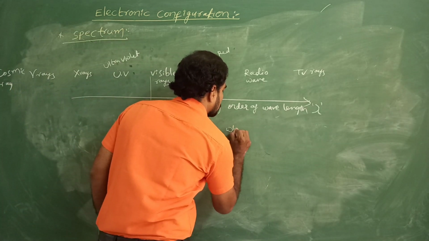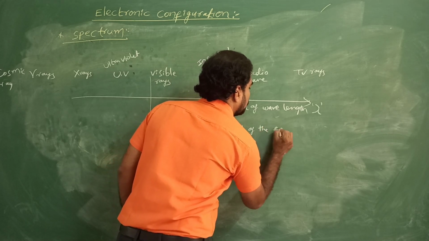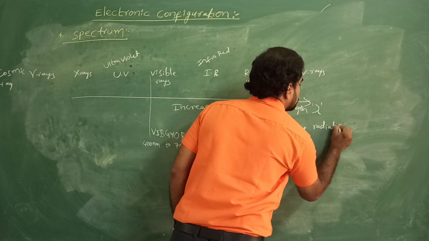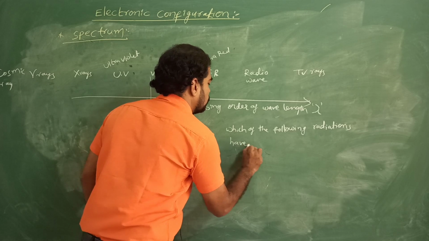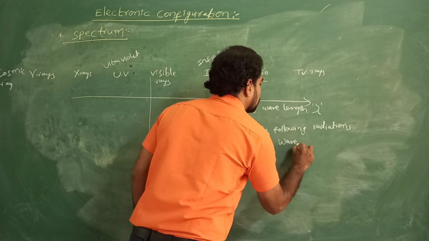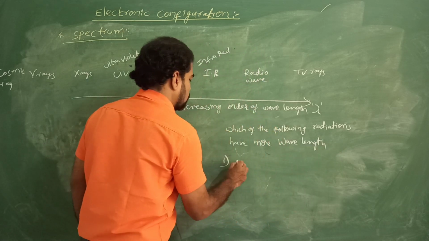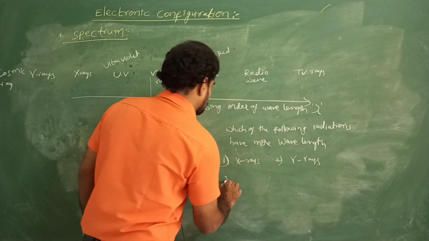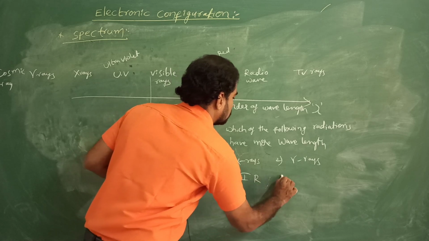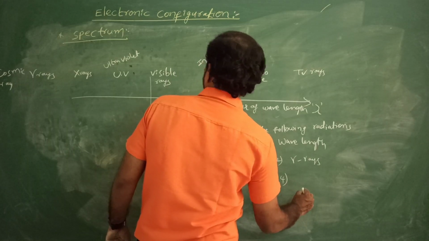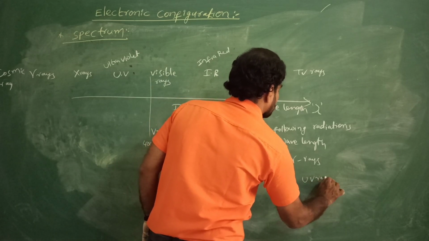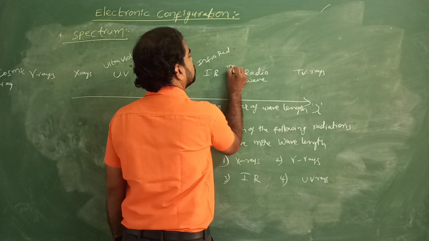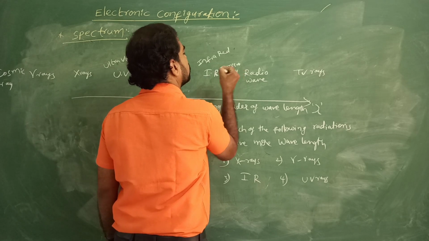The options are X-rays, gamma rays, IR rays, UV rays. Here IR, and also microwaves.